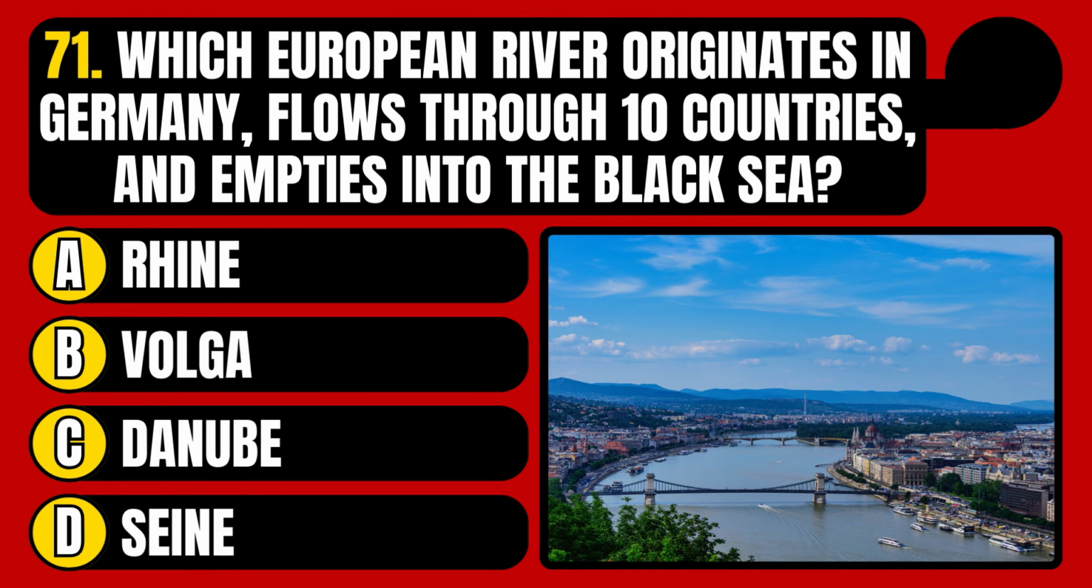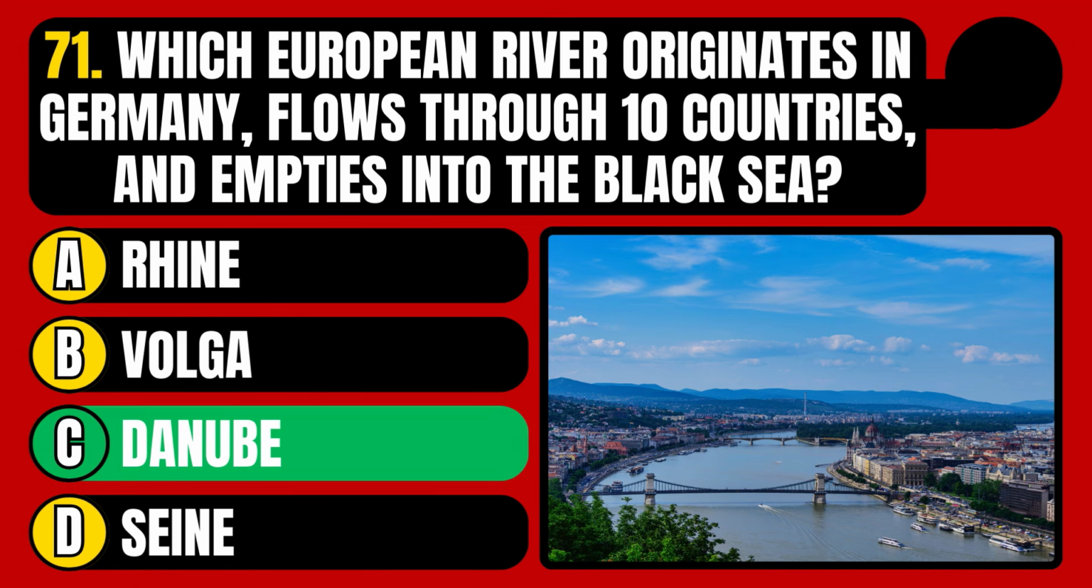Which European river originates in Germany, flows through 10 countries, and empties into the Black Sea? Rhine, Volga, Danube, or Seine? The correct answer is option C, Danube.